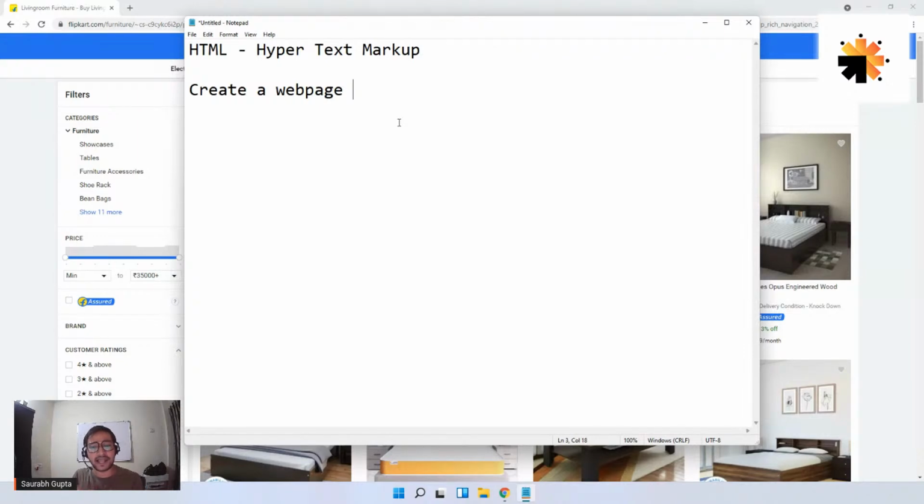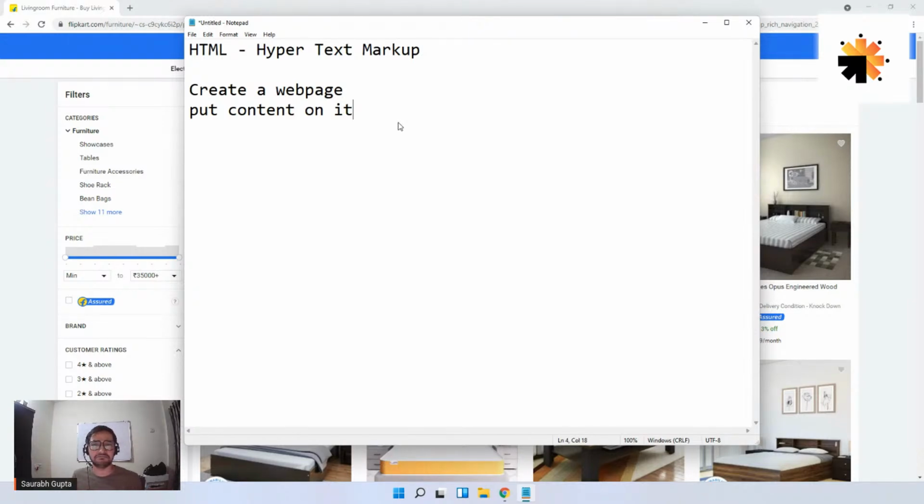So HTML is a language that is simply used to create a web page. And also, it helps you put content on it. The second work of HTML is to put content on the web page, because creation of a web page is not the only important thing. Fine, I have created the web page. Now, what about the content on it? Right? So content is also important. HTML is the language that helps you to do that. It also helps you put the content on the web page.